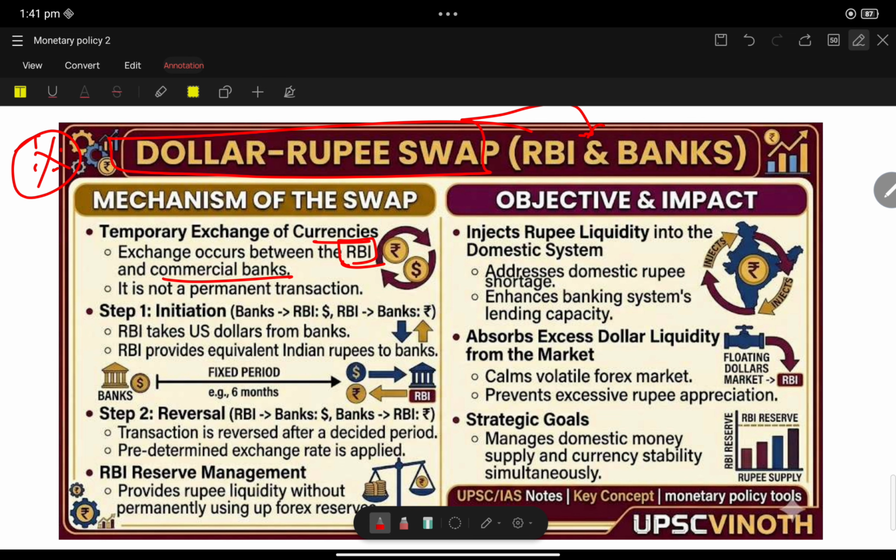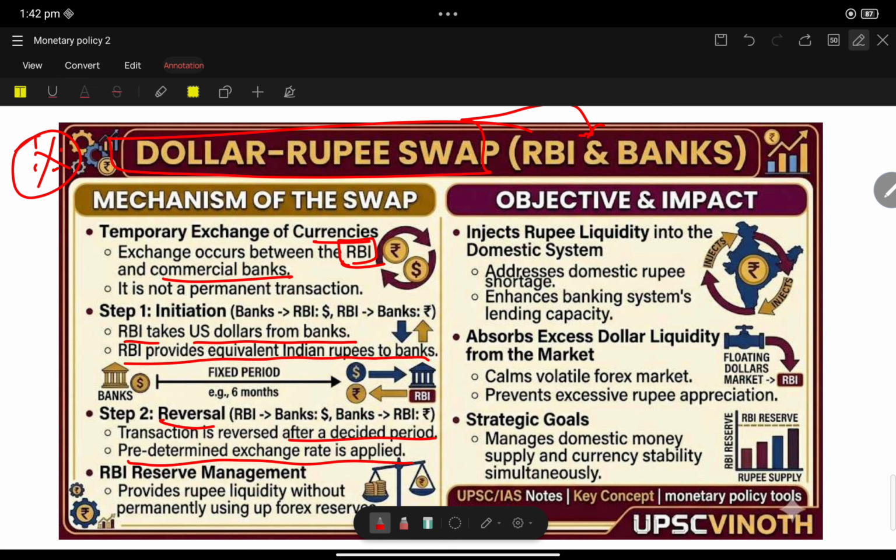It is based on dollar. Dollar rupee swap between RBI and commercial banks. Step 1: RBI takes US dollars from the banks and gives them the equivalent rupees for a fixed period of time. Then the transaction is reversed after the decided period.